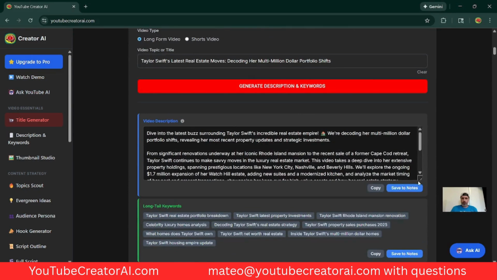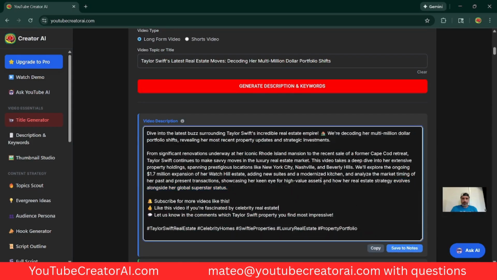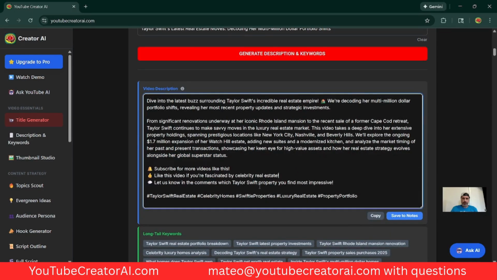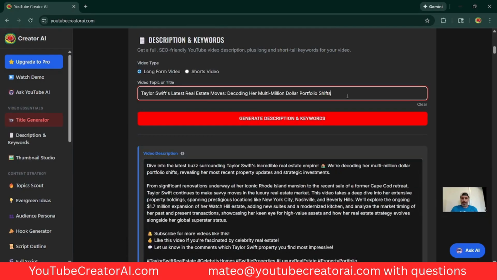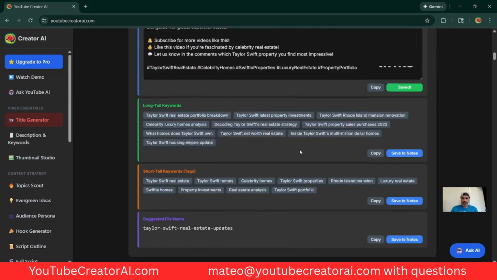Now it gave us our full description here. Let me pull it down. It gives a full description, tells us to add some hashtags. If you want to add something here, like please subscribe to my channel or my website, the generator will add that to the description here. So we're going to save those to notes.